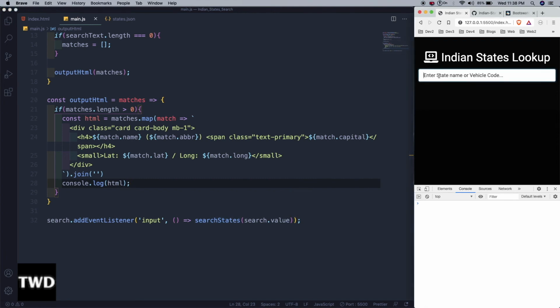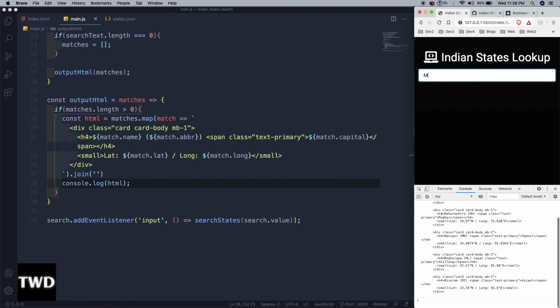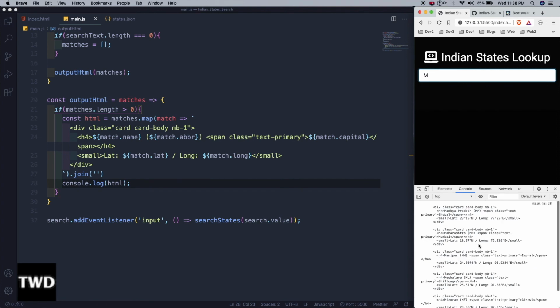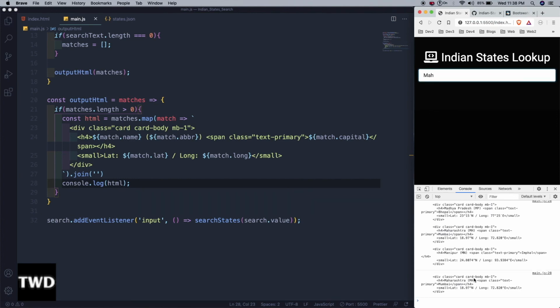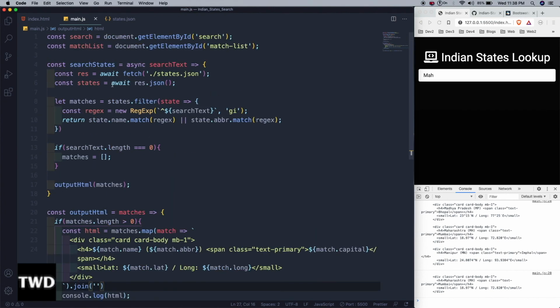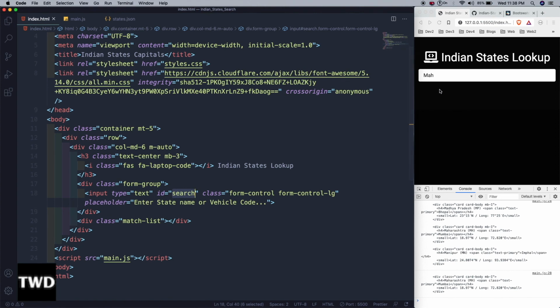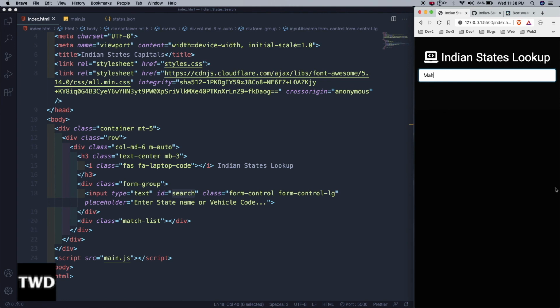So let me go here again. Yeah, see, it is coming right. See this Maharashtra, this is coming perfectly. So what we need to do is just use this match list, which is our div which is here.